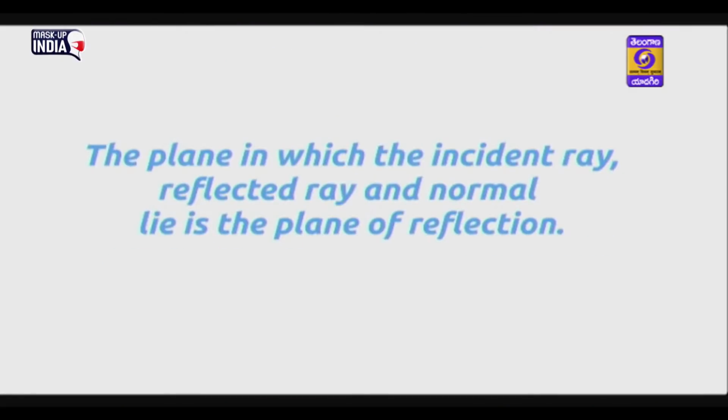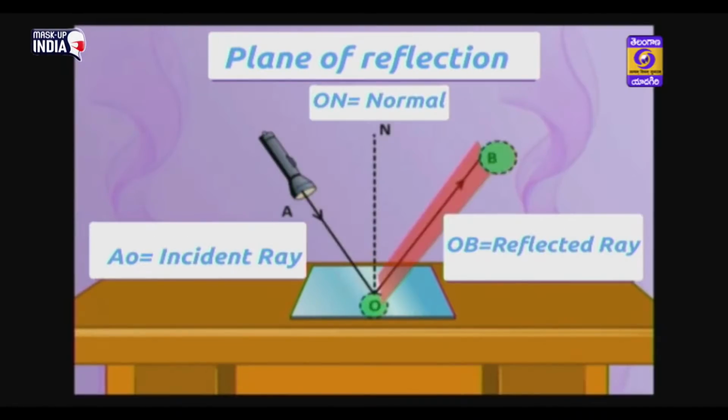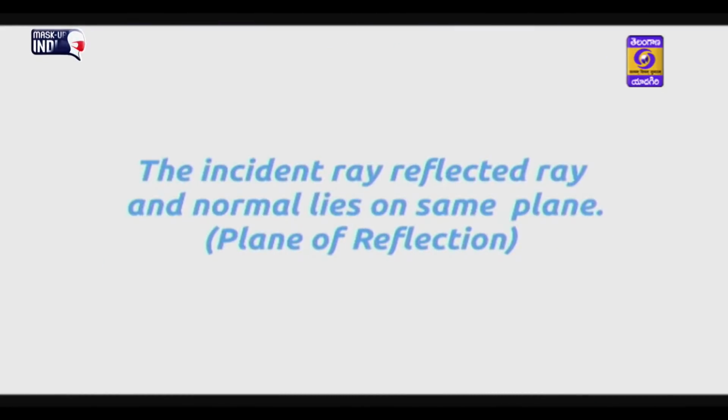Then what is the plane of reflection? The plane in which the incident ray, reflected ray, and normal lie is the plane of reflection. Here, for the plane of reflection, we may consider the screen. In the screen only we can see the incident ray, reflected ray, and also the normal. These three lie on the same plane. That plane is called the plane of reflection. Another law of reflection is that the incident ray, reflected ray, and normal lie in the same plane. The plane is called the plane of reflection.